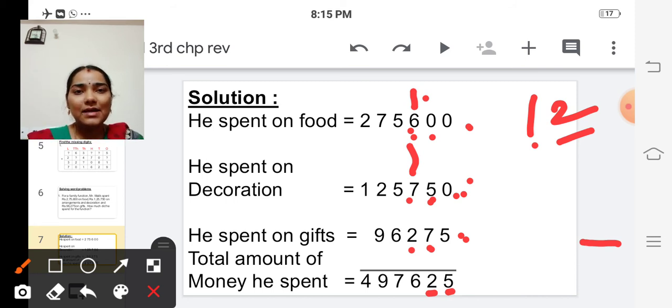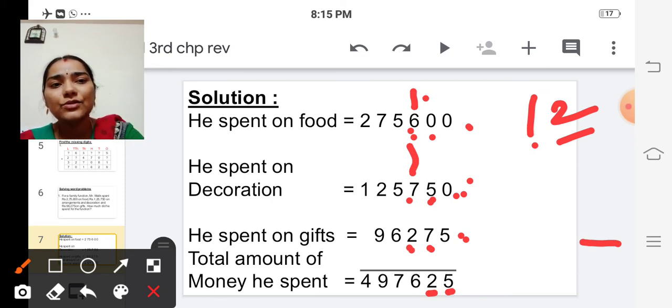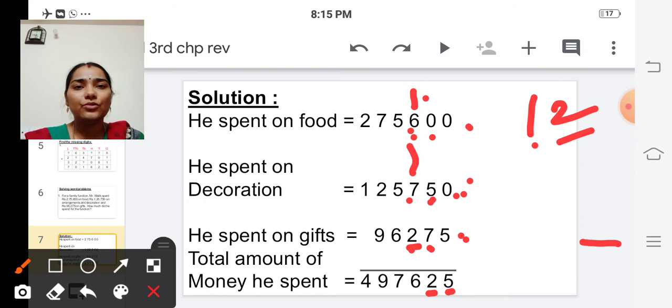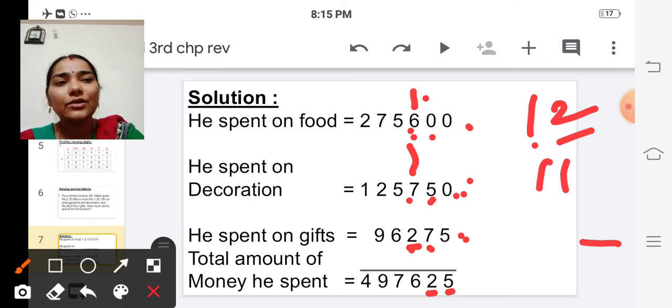So 7 in the mind, 7 in the finger. After 7, 8, 9, 10, 11, 12, 13, 14. And next we are going to add 14 plus 2. So 14 in the mind, 2 in the finger. After 14, 15, 16.